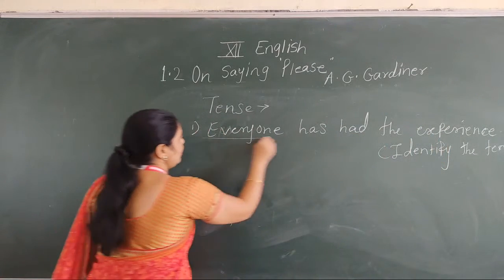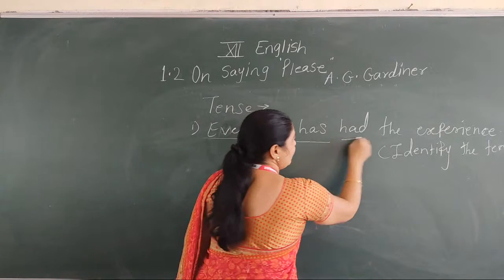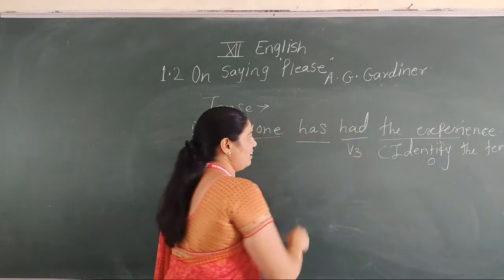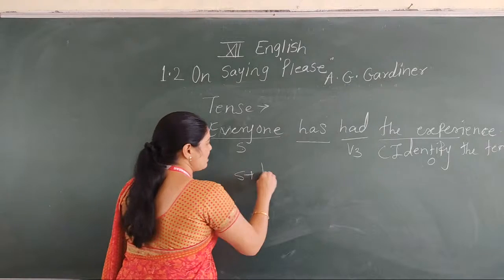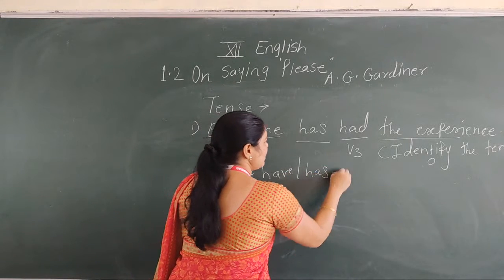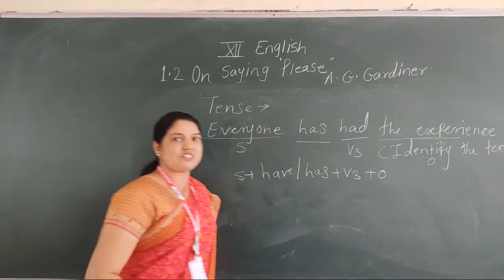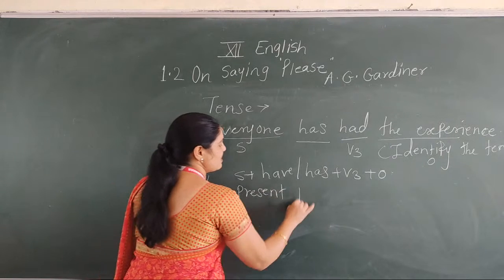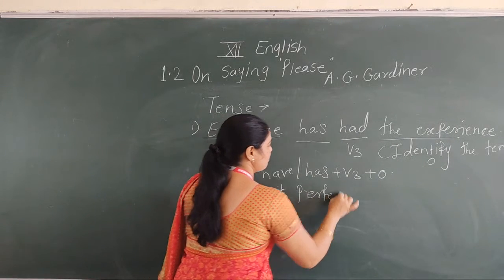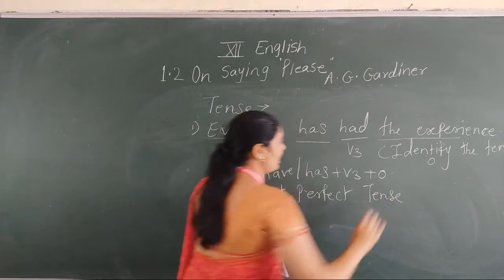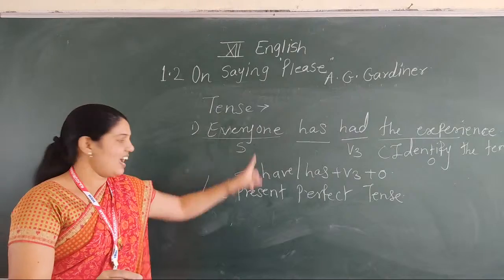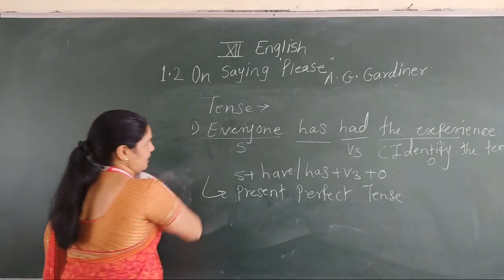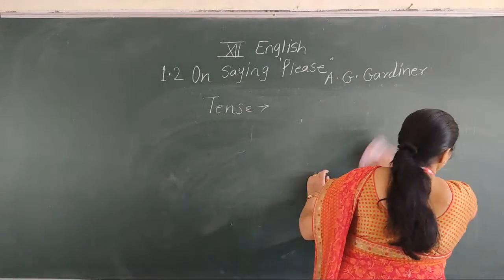Now see the structure. Here everyone is the subject, has, then had is V3, and experience is the object. Now here the structure is subject plus have or has plus V3 plus object. It's the structure of present perfect tense. Now this sentence has present perfect tense. Do you understand? Now see the next one. I went to Pune.